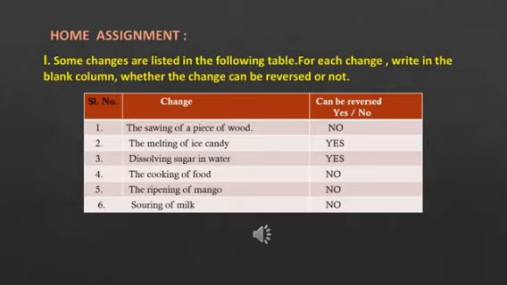Second one, the melting of ice candy. Yes. Third one, dissolving sugar in water. Yes, it can be reversed. Fourth one, the cooking of food. No. Fifth one, the ripening of mango. No. Sixth one, souring of milk. No.